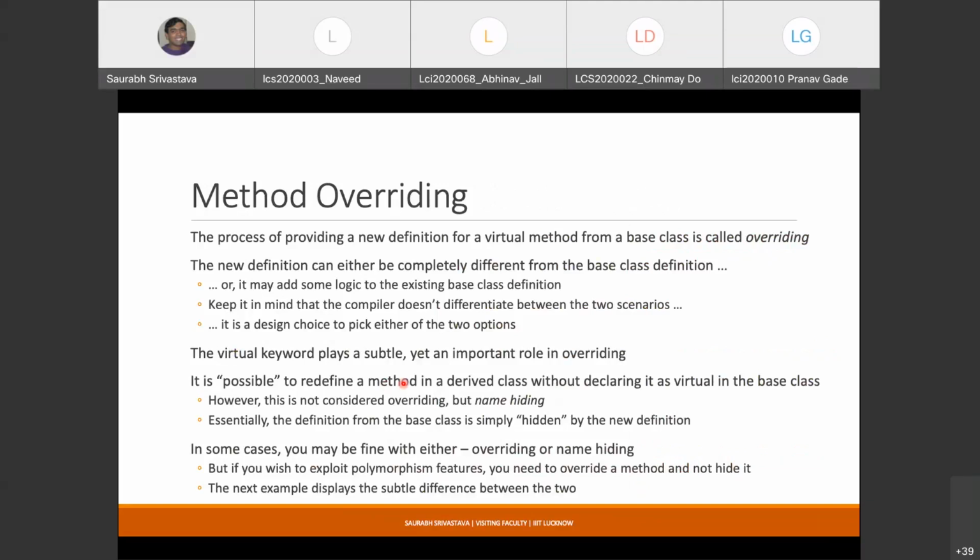This is more of a design thing, that you should think about overriding from this perspective: if it is possible to extend a particular method's definition, then it is good.